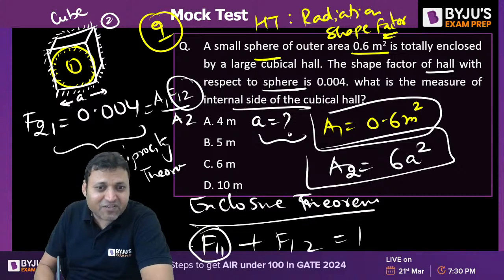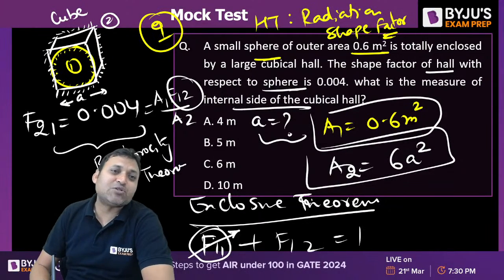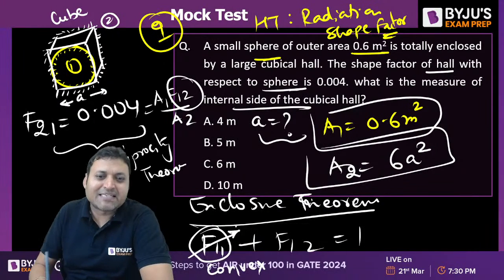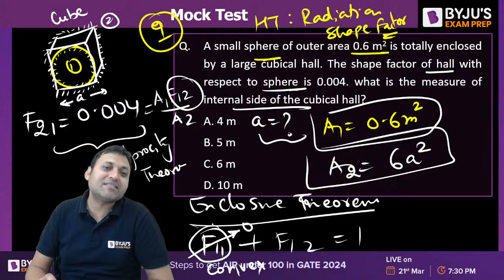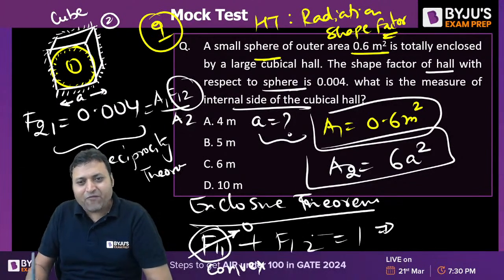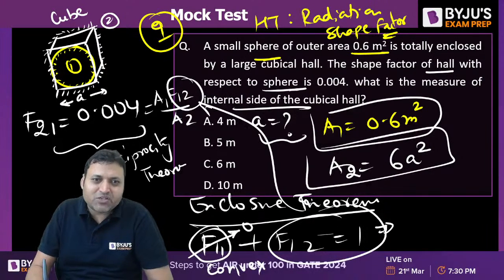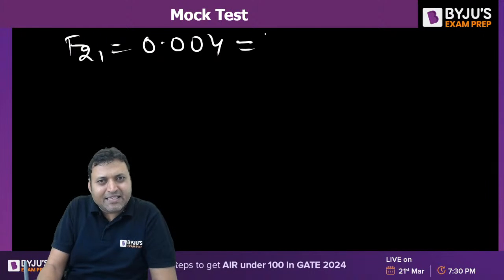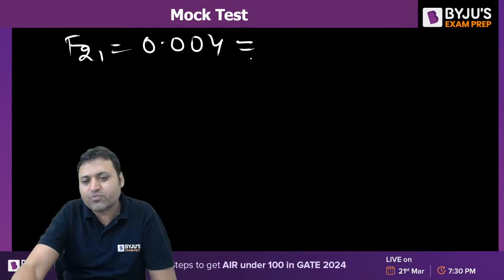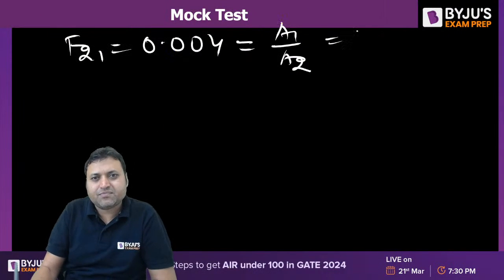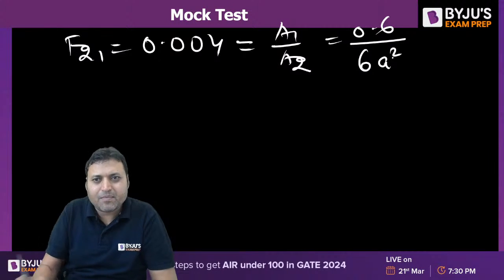And what is the self shape factor of the sphere? If the sphere is insulated from inside, it makes a convex surface, and for a convex surface, the self shape factor will be 0 because radiation always travels only in a straight line. So F12 is equal to 1. If we put this value, then F21, that is 0.004, is equal to A1 by A2. Isn't it? And what is A1? 0.6. What is A2? 6A square.